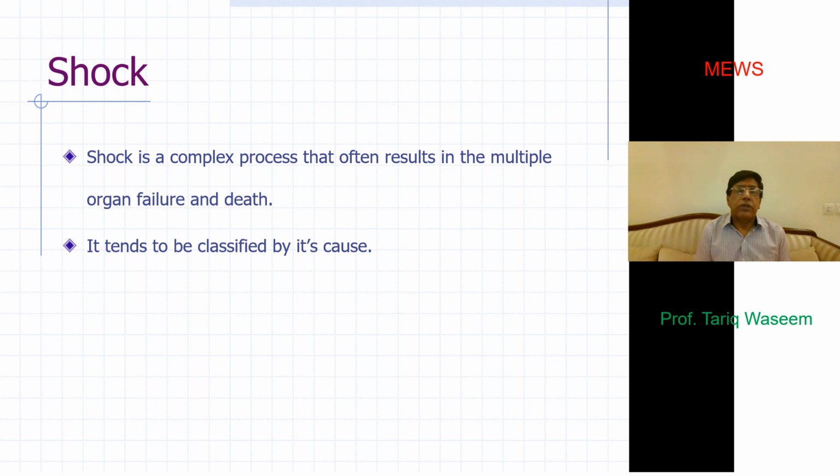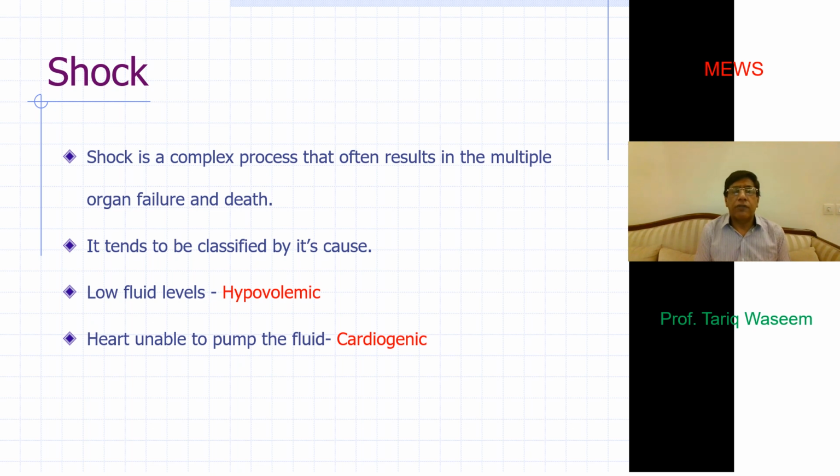We all are familiar with how shock is classified. It is either the result of fluid loss, hypovolemic shock, maybe because of diarrhea, vomiting, poor intake, and so many other causes of hypovolemia. It may be because of the heart being unable to pump adequately; this is cardiogenic shock.